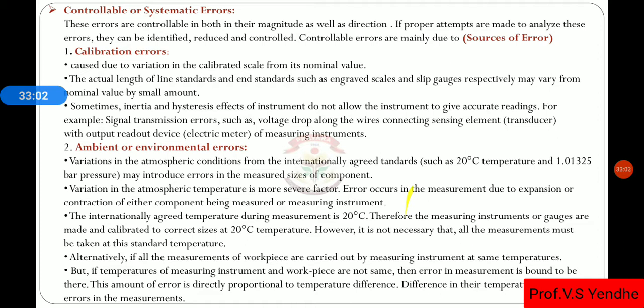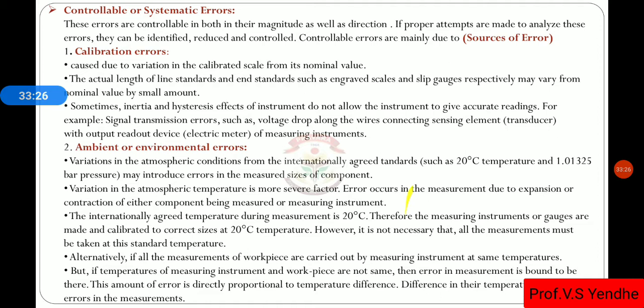That is caused due to the variation between the calibrated scale and the nominal scale. If the scale on the instrument shows a variation from the nominal value, then there is a calibration error. Such types of error are known as calibration error.